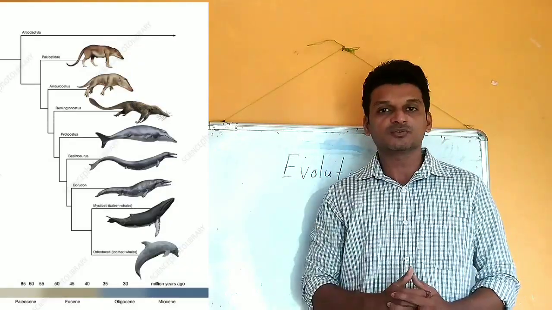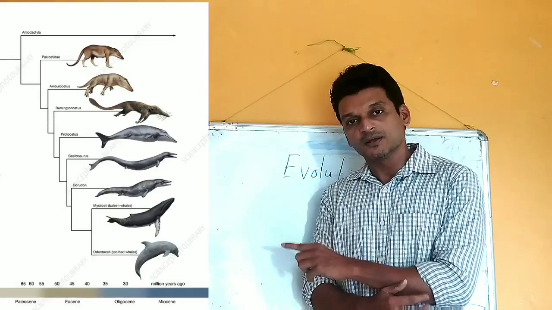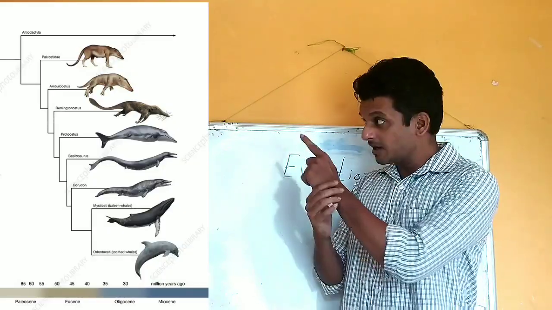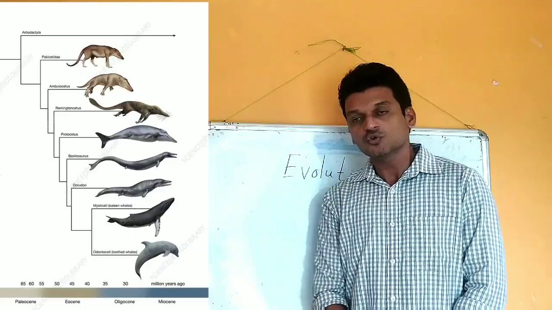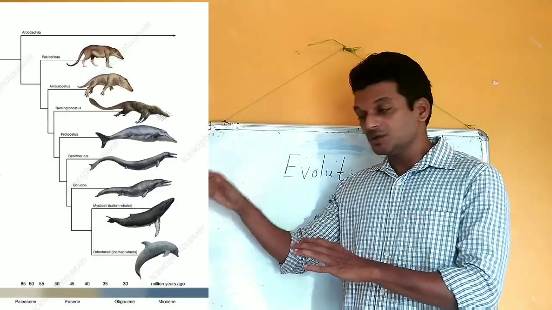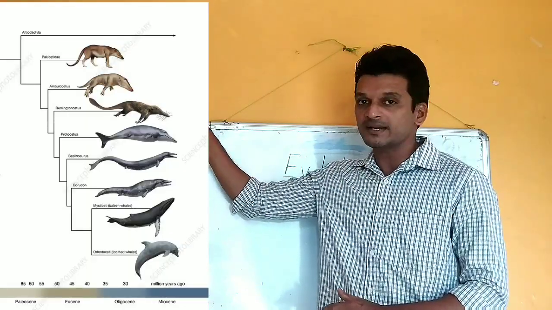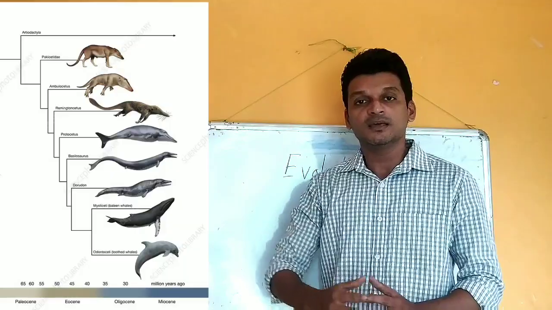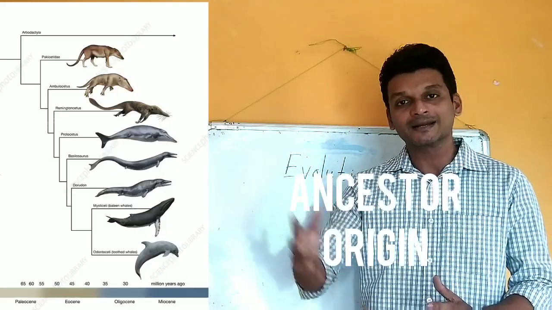Now in the side image you can see that final animal is whale, but that whale actually is developed from a totally different animal, and that animal is given on the top. It looks something like a wolf. So the animal from which new animals are developed is called the origin, or the ancestor. In this coming topic, I will use these two words, ancestor and origin, again and again.